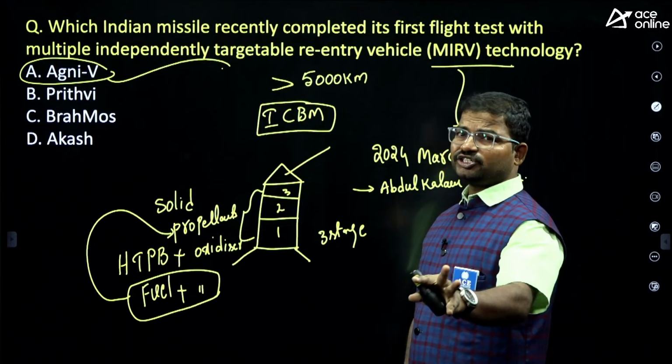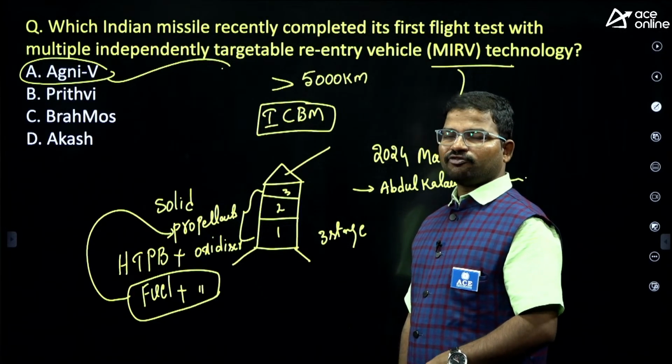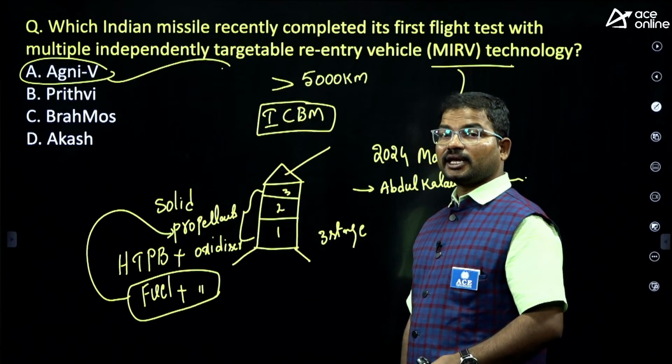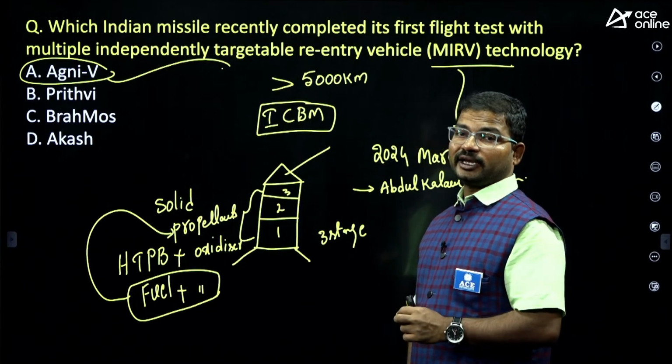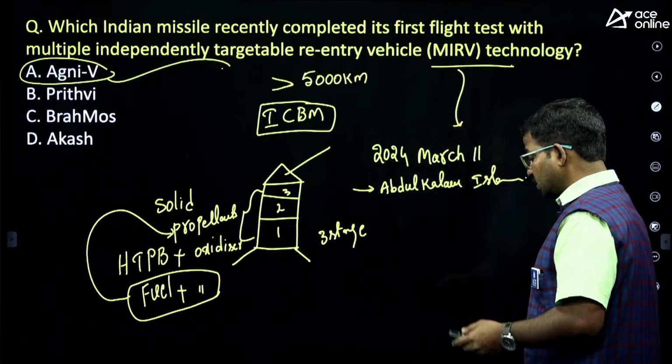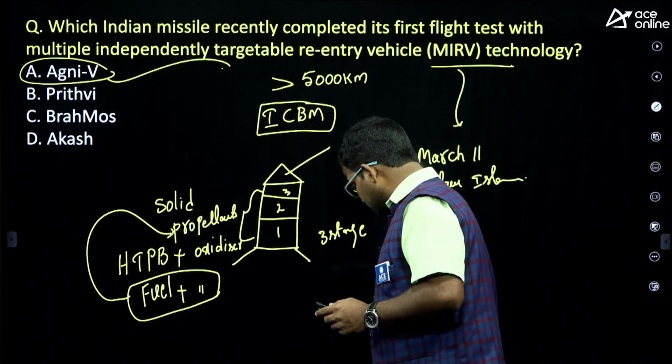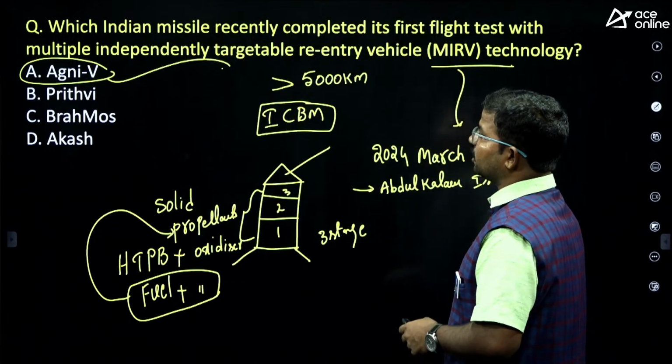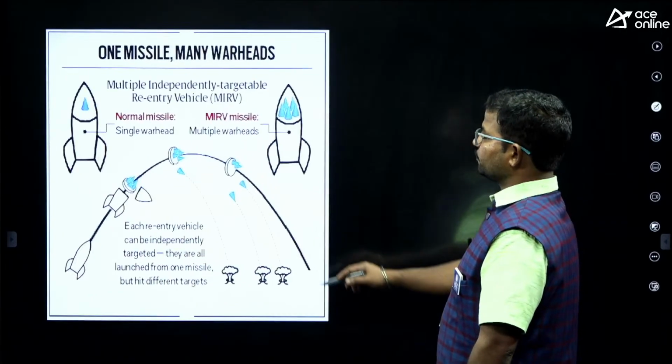Okay, so that is the official information concerning Agni 5, but unofficially it can carry around 10 to 12 nuclear warheads. So that is considered the capability of the Agni 5 missile.